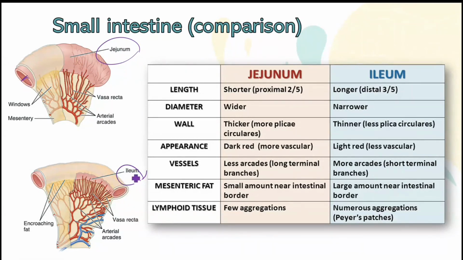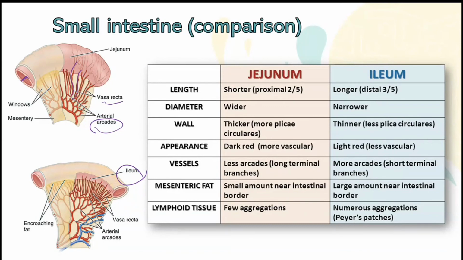Okay, then the ileum. What is next is the blood vessels, there is a change here. For example, the blood vessels, we will classify them into the vasa recta and the arcades. The vasa recta are the terminals. You can see this is the vasa recta. We call it like this because it is the terminals.